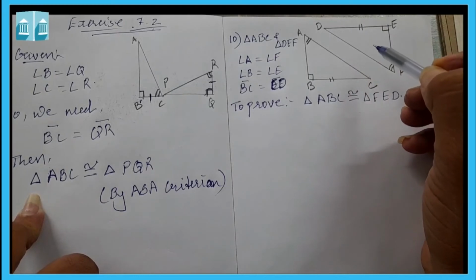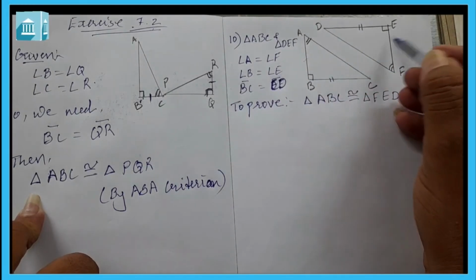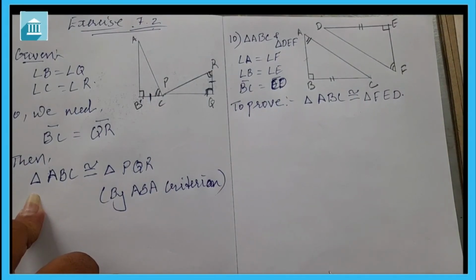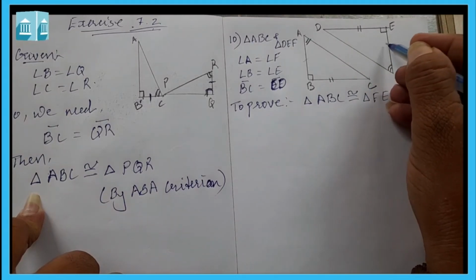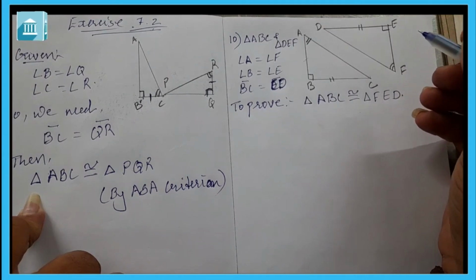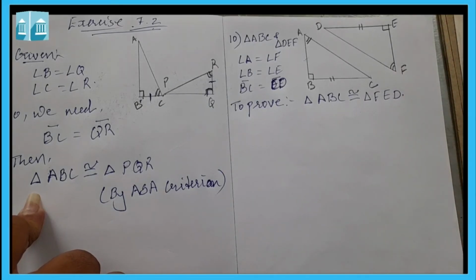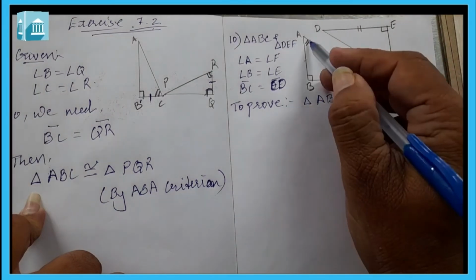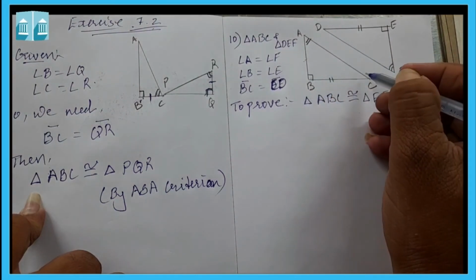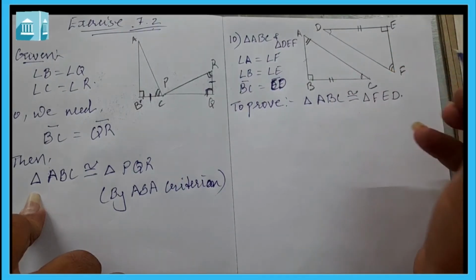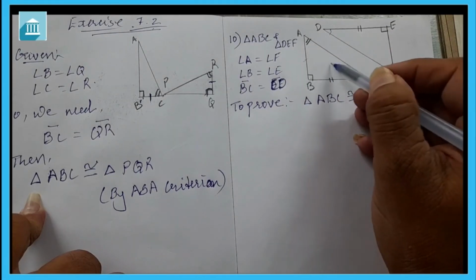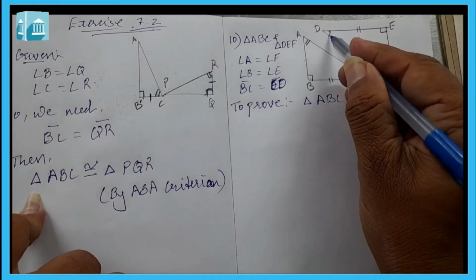Two angles and one side are given, but this side is not the included side. Two angles are given, one side is given, but that side is not included. If the side is not included, we cannot prove it directly, because in angle side angle we had done that two angles and the included side of a triangle are equal to the corresponding two angles and included side of another triangle. Here it is not included, so we have to prove angle C is equal to angle D, and we will prove why these two angles are equal.